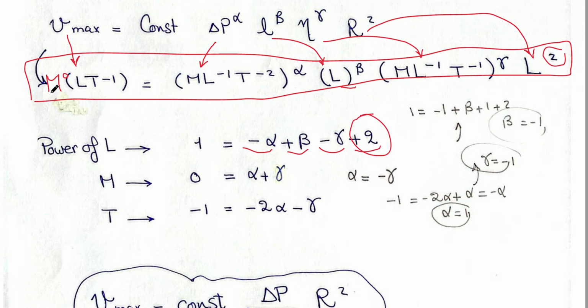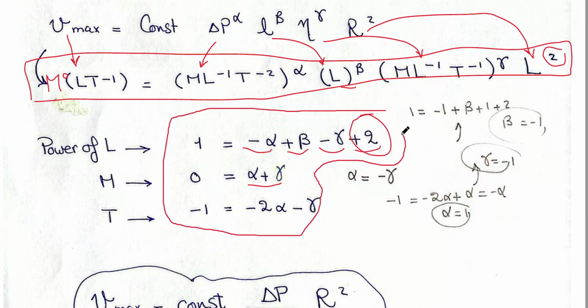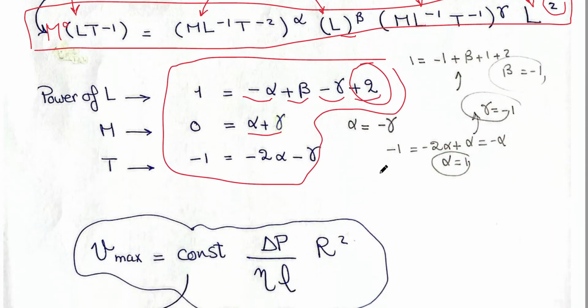As for M, from the left, it's 0. From the right, it is alpha plus gamma. As for T, from the left, it's negative 1. From the right, it's negative 2 alpha, and again, it appeared another time, negative gamma. You have 3 equations in 3 unknowns. You can get alpha, beta, and gamma.